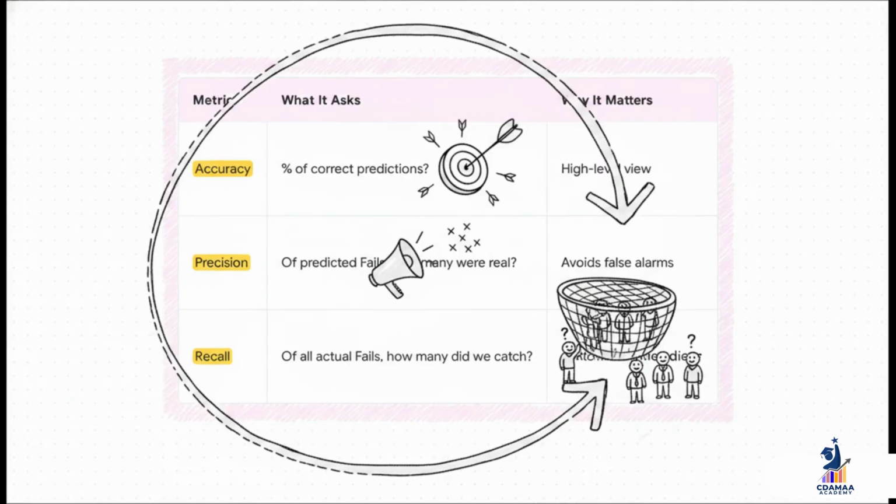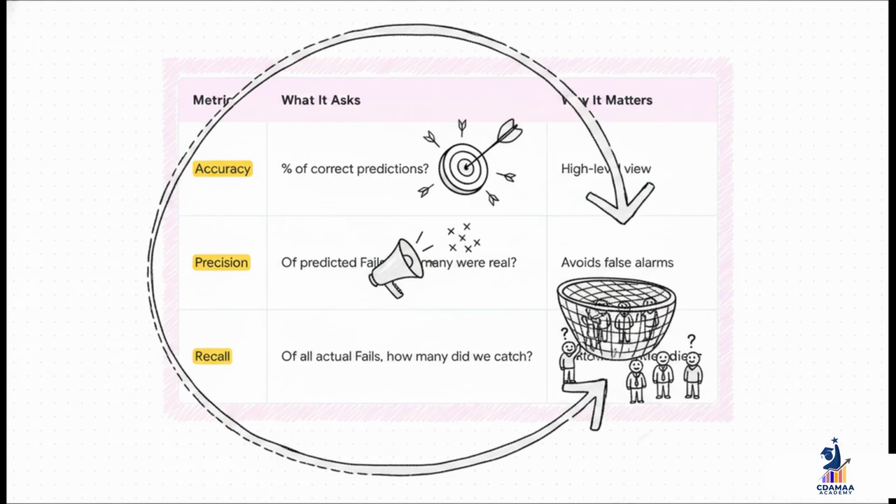Now, when we evaluate the model, we can't just look at overall accuracy. I mean, accuracy is a good start. It tells us what percentage of predictions were right, but we have to dig deeper. Take a look at precision for the fail class. That asks, of all the students we predicted would fail, how many of them actually did? This helps us avoid raising false alarms.